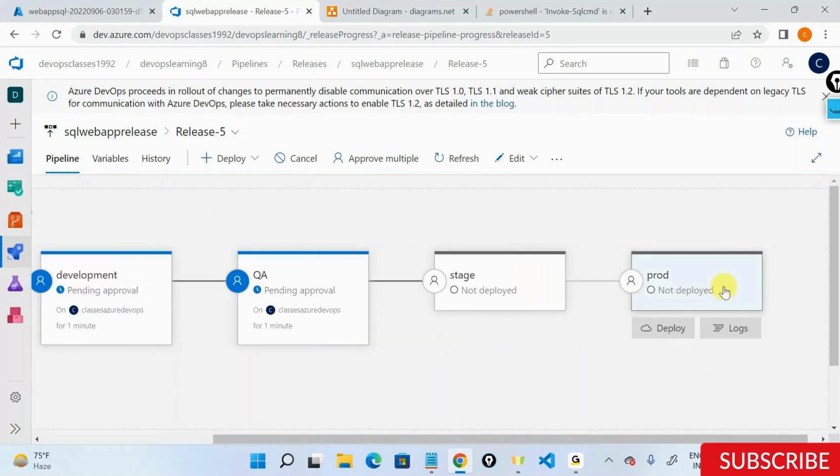You don't want to give faulty code to your client. That's the reason we thoroughly check it in the earlier stages like development and QA, test it end to end, and then go ahead and do the deployment.